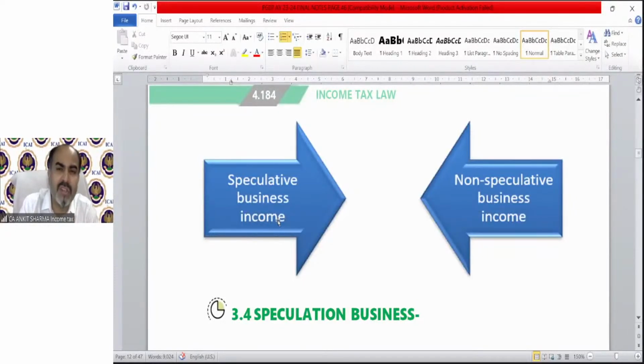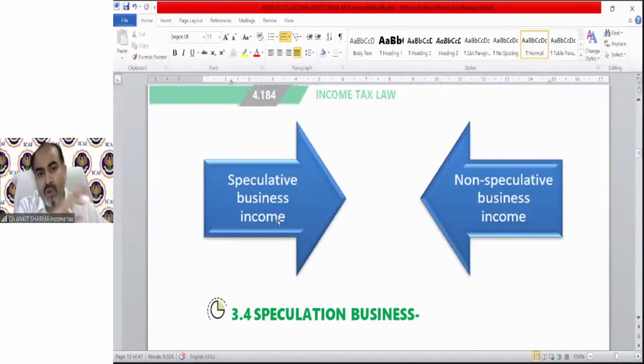The meaning of speculation is forecasting. For example, in a cricket match, India is playing against New Zealand, and people forecast that India will win or lose. That is called betting. We are forecasting the winning or losing, but that is not speculative business income because there is no commodity. There is only an event happening or not, like will it rain today or not? If somebody is making money on these kinds of bets, that's called betting. That's not part of my business income. That is casual income.